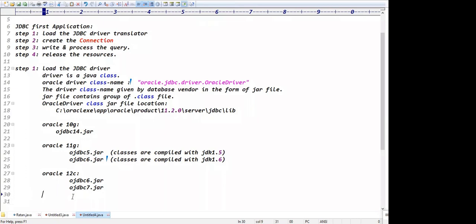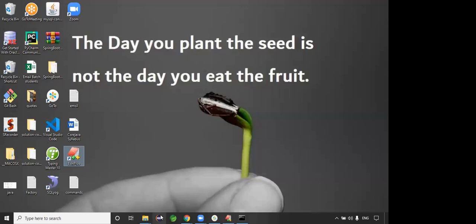Okay, good. Guys, what is the first step? Tell me now. Guys, let me open Eclipse IDE. What is the first step, guys? We need to.